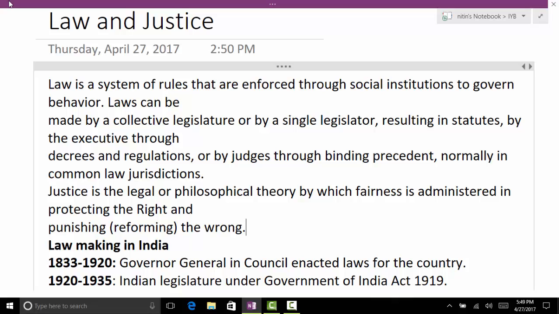But yes, you should have exact clarity on what the provisions are. Then only you can analyze what are the positives and negatives of that.